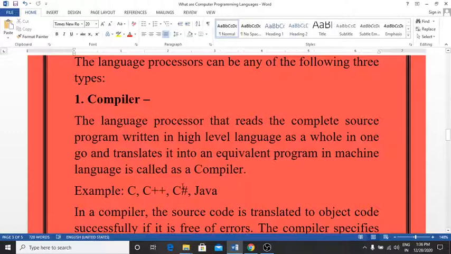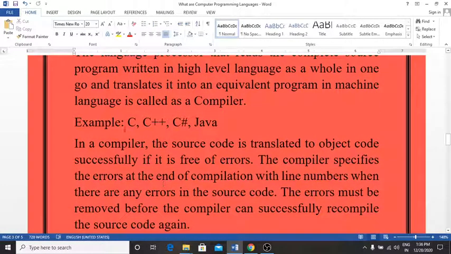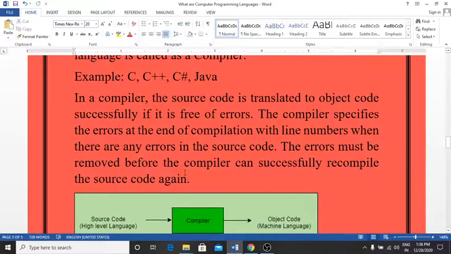The compiler checks for errors in a program and reports them. All the errors have to be removed, otherwise the code will not be compiled and executed. Examples of compilers are C, C++, C# and Java. In a compiler, the source code is translated to object code successfully if it is free of errors. Otherwise, it is not compiled and executed. The compiler specifies the errors at the end of the compilation with the line number when there are any errors in the source code. The errors must be removed before the compiler can successfully recompile the source code again.